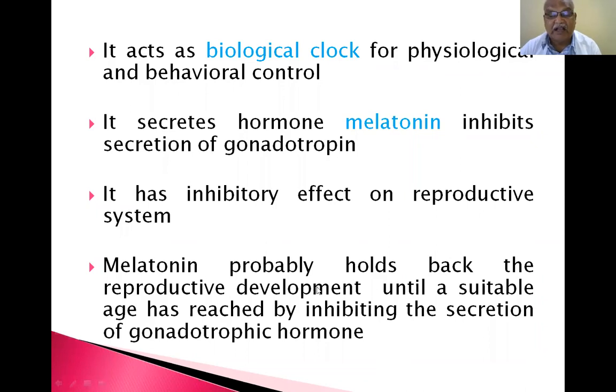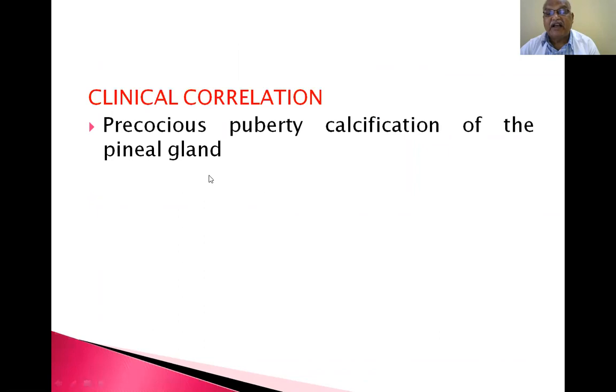Melatonin probably holds back reproductive development until a suitable age has been reached by inhibiting the secretion of gonadotrophic hormone. So you will become an adult only at the age of 16 years, and that is controlled by the pineal gland. If the pineal gland is destroyed, you may become an adult at the age of 10 years. That is precocious puberty. A girl may become an adult at the age of 6 or 7 years if the pineal gland is lost. Because at what age puberty has to come is decided by the control of the pineal gland, and that is lost if the pineal gland is damaged. Precocious puberty, calcification of the pineal gland.